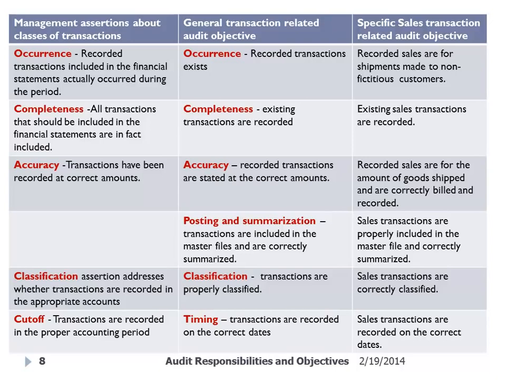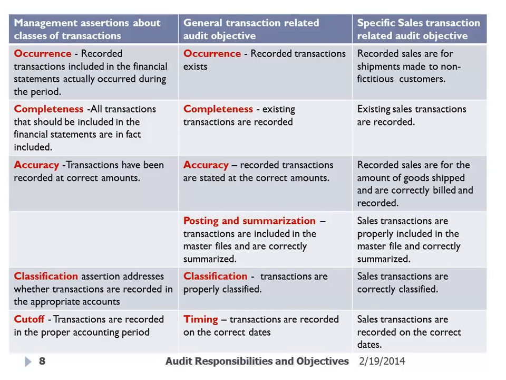So we left off talking about management assertions about classes of transactions on Friday. That's where we ended. The takeaway here is that the audit approach is developed around this framework of assertions that management makes.